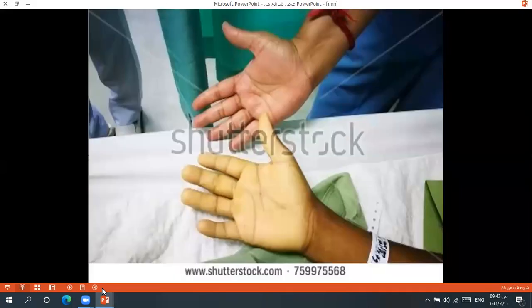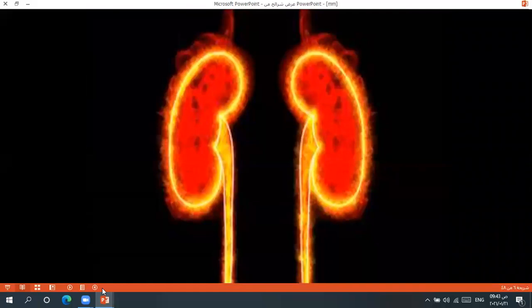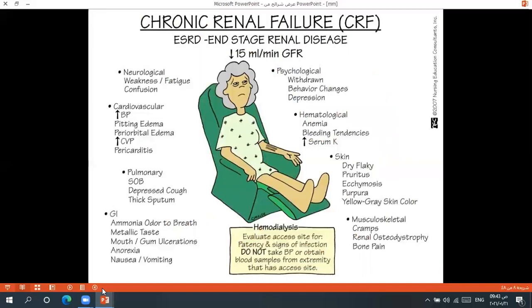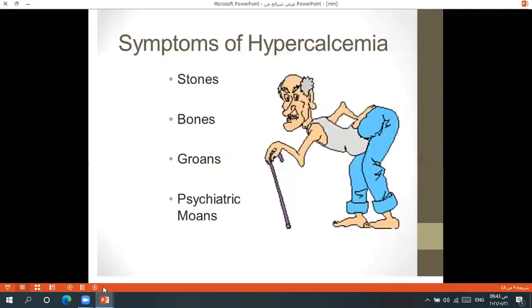When the backache is associated with pallor, when the backache is associated with renal impairment, when the kidney has failed. For example CKD and the features of CKD, renal failure: backache plus renal failure is a sinister backache. Backache with features suggestive of hypercalcemia.